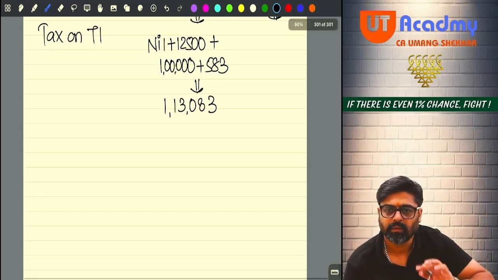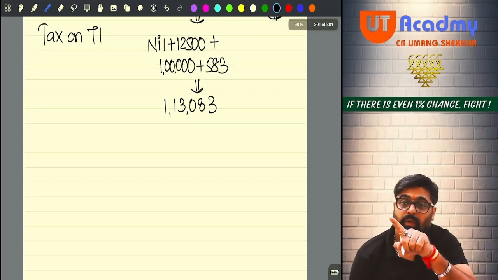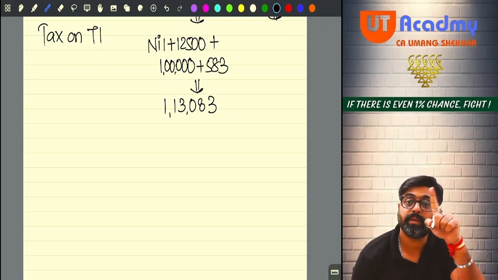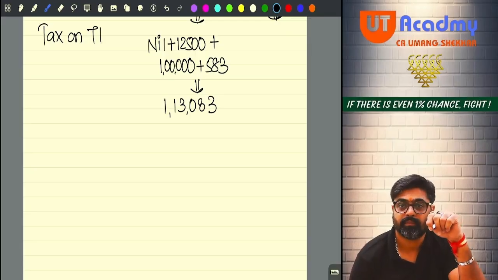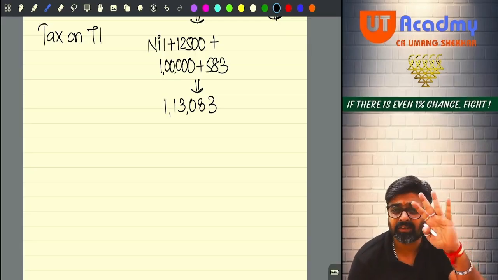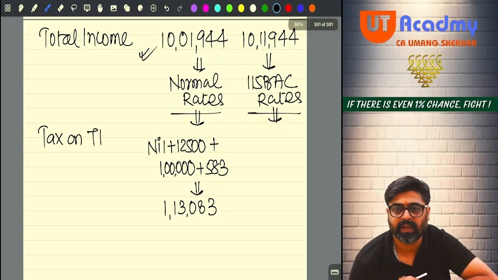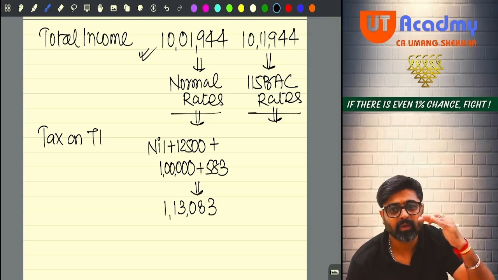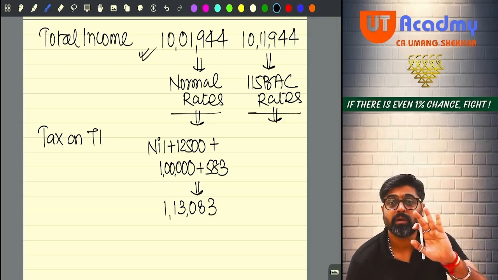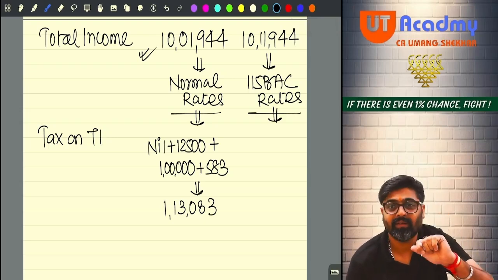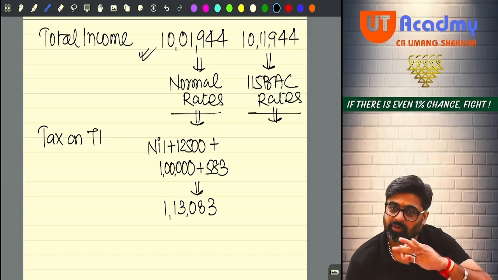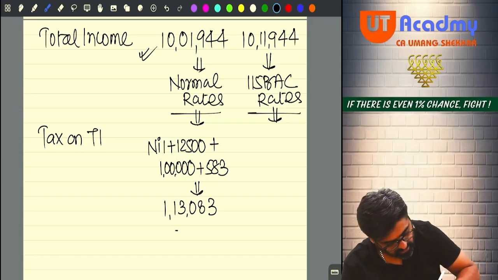Correct? Now pay attention. This 1,13,083 will be my tax on total income. Will I add any surcharge? No. Why? Because my total income is not more than 50 lakhs. Will I get any rebate? No. Since my total income is not less than or equal to 5 lakhs. Okay. So no surcharge, no rebate. I will have to add 4% cess.